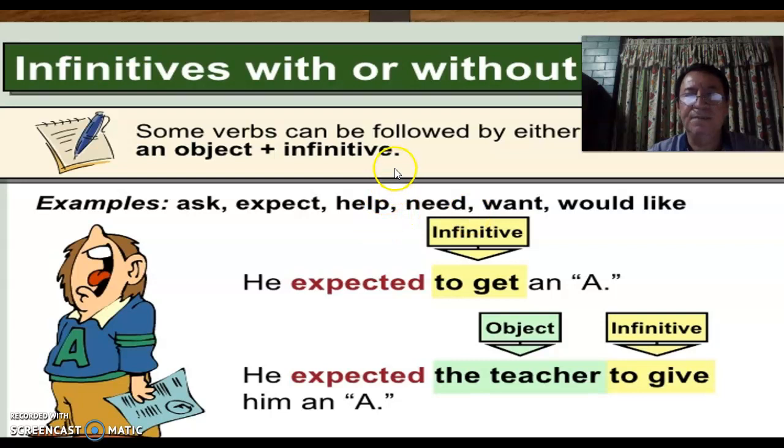Also, there are verbs that can be followed by either an infinitive or an object plus infinitive. In this case the verbs are ask, expect, help, need, want, would like. He expected to get an A. Okay, the infinitive is here. Also, you can use an object. He expected the teacher. In this case, the teacher is the object. He expected the teacher to give him an A. So you can use it both ways, okay?